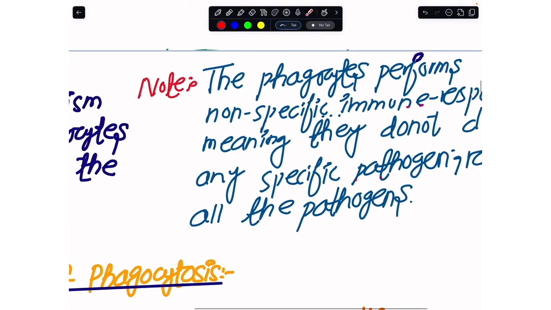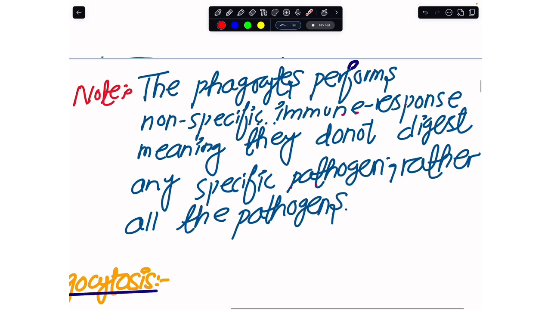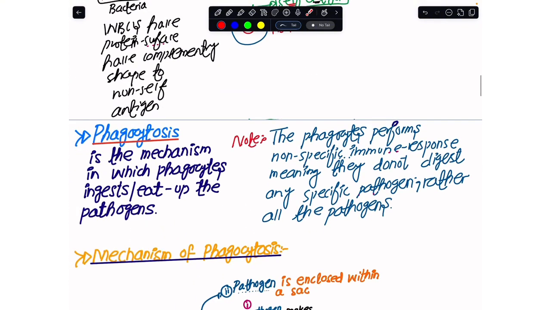The other idea is that these phagocytes that we have in our body provide a non-specific immune response. By non-specific immune response, we mean that irrespective of whether the pathogen is a fungus, bacteria, protoctist or virus, whatsoever pathogen has a non-self antigen on the surface, when it enters the body, these phagocytes would say, okay, fine, you have come now, let us have a party, and start eating these pathogens up. So we must be clear about it.